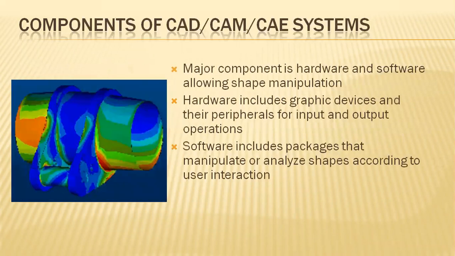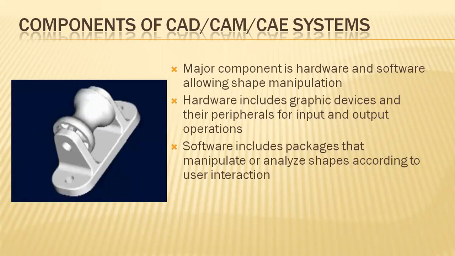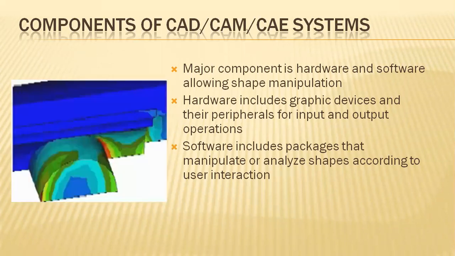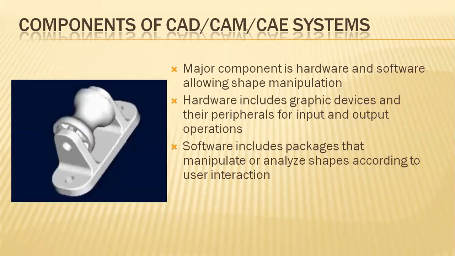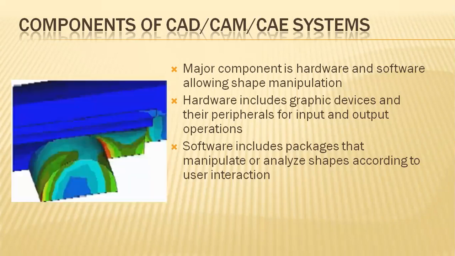Let us see some examples. Some of the components can be manufactured lively by utilizing the CAD modeling, CAM, and CAE process. Majorly the components are the hardware and software allowing shape manipulations, such as software packages like CAD, ProE, CATIA.